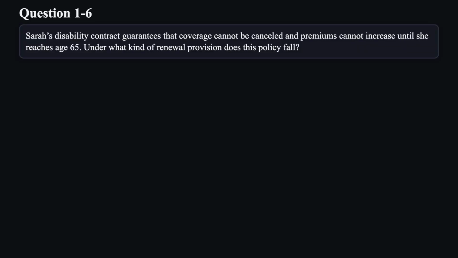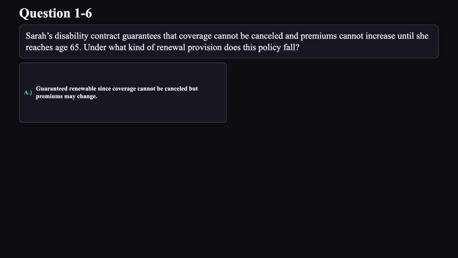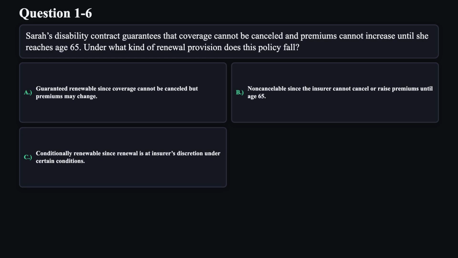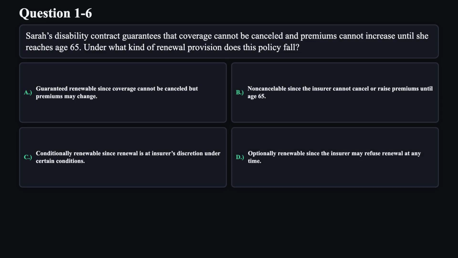Question 6. Sarah's disability contract guarantees that coverage cannot be canceled and premiums cannot increase until she reaches age 65. Under what kind of renewal provision does this policy fall? A. Guaranteed renewable since coverage cannot be canceled, but premiums may change. B. Non-cancelable since the insurer cannot cancel or raise premiums until age 65. C. Conditionally renewable since renewal is at insurer's discretion under certain conditions. D. Optionally renewable since the insurer may refuse renewal at any time.